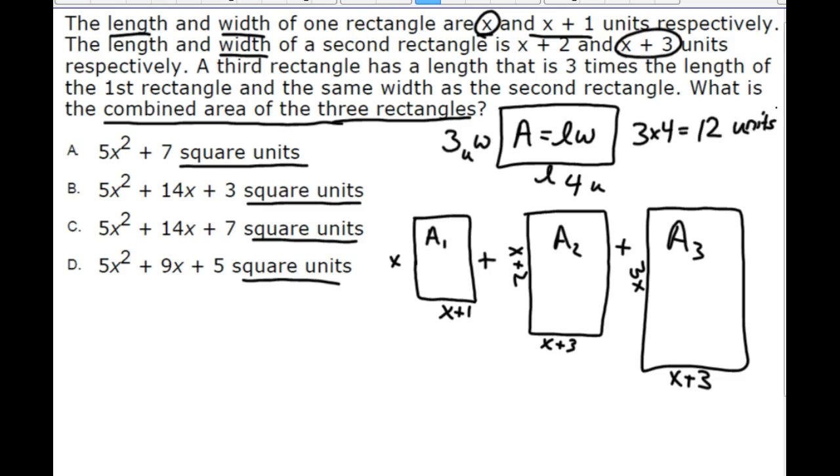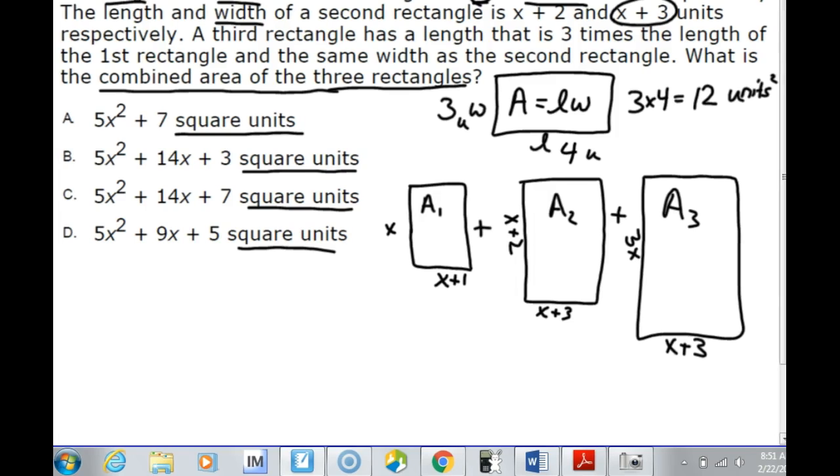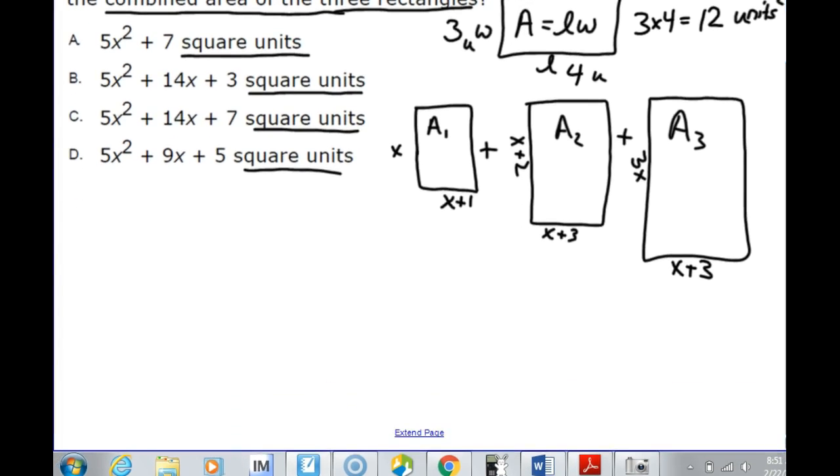That would be like inches squared or feet squared or something like that. A lot of times I see students think that that exponent needs to go with the number, but it doesn't. It's talking about we're multiplying inches times inches. And you'll see that in volume also. So now let's look at the algebra that we have to do. In rectangle number 1, our area is equal to the length times the width. So we have to do x times x plus 1.